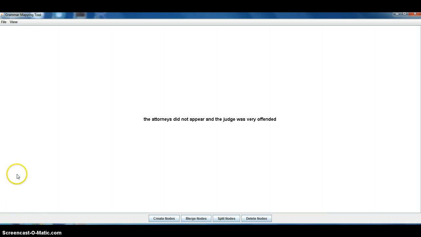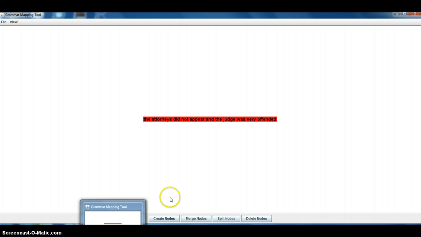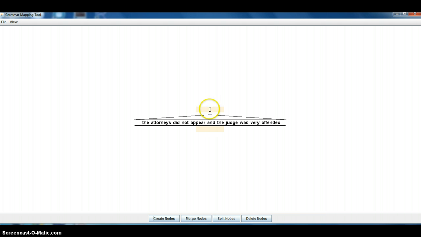So what we need to do is, as before, capture the full span, declaration. Okay, now what we have is an S, but now below the S we're going to have two parallel S's.